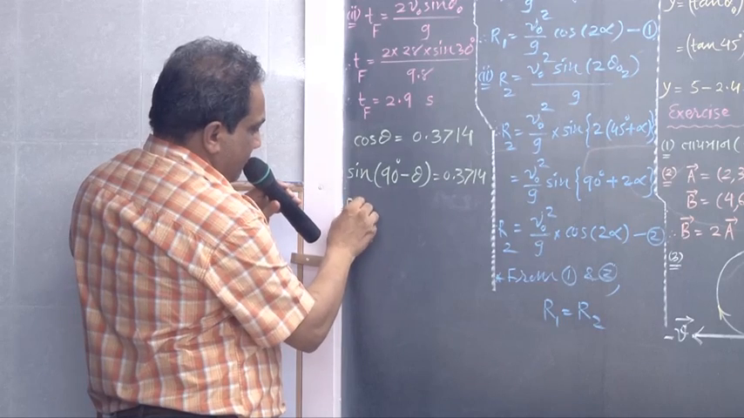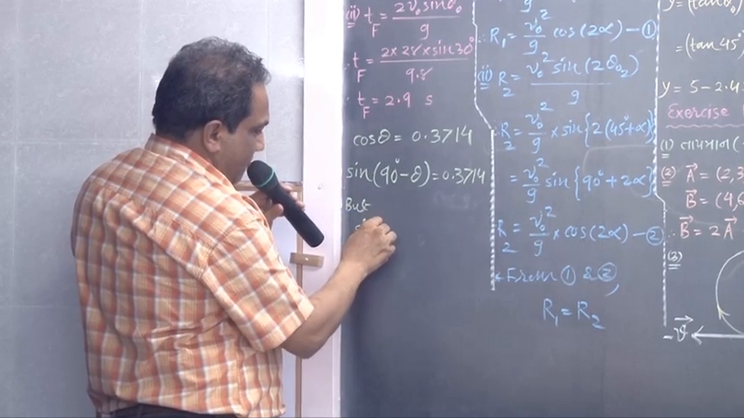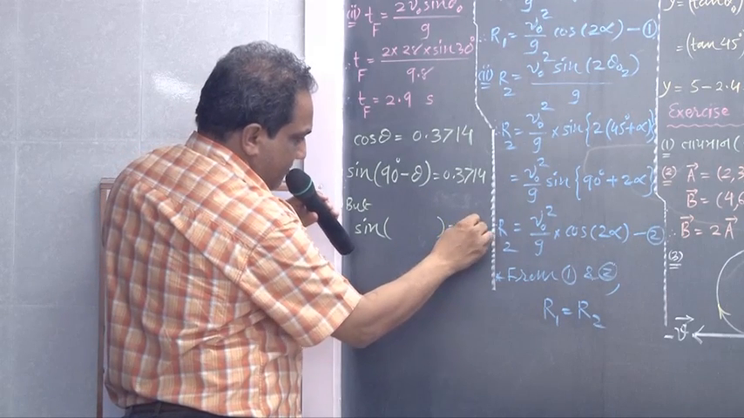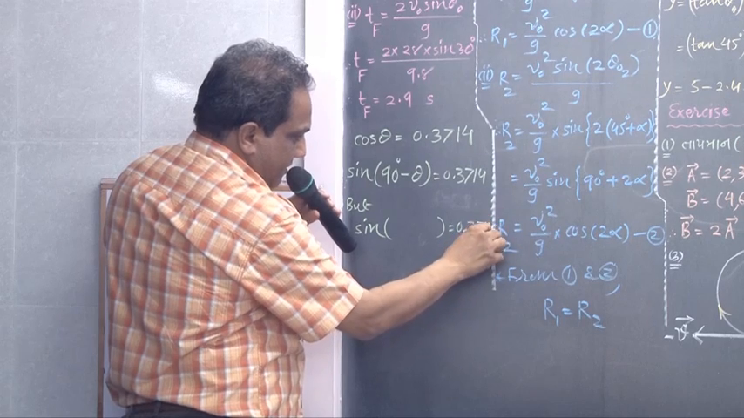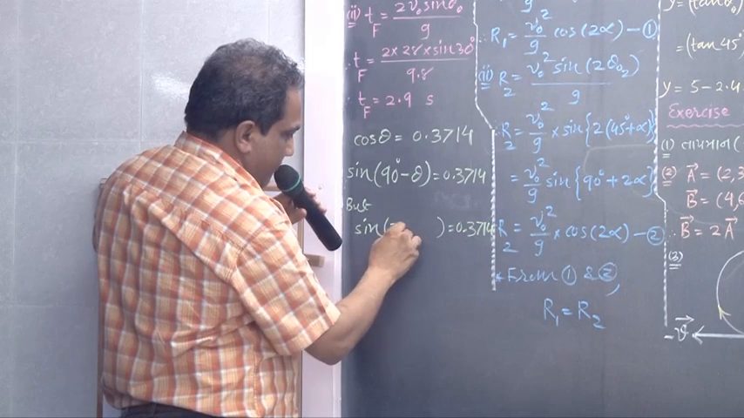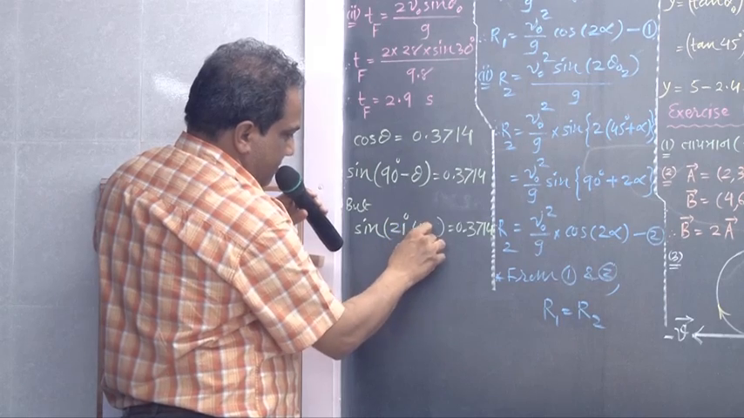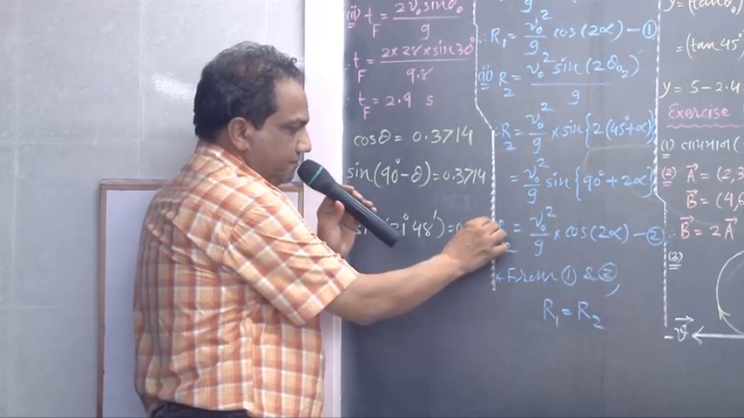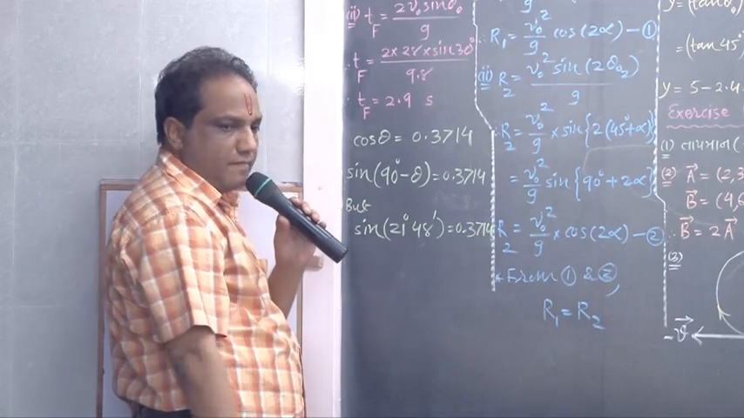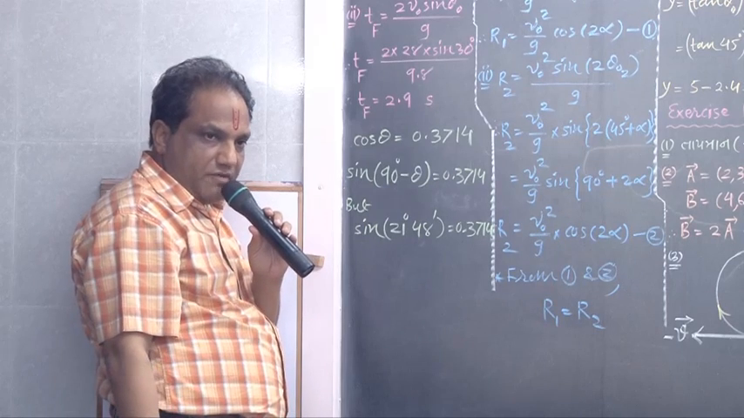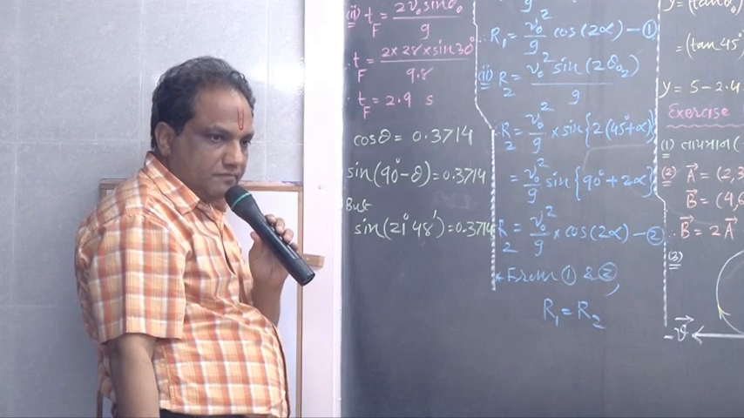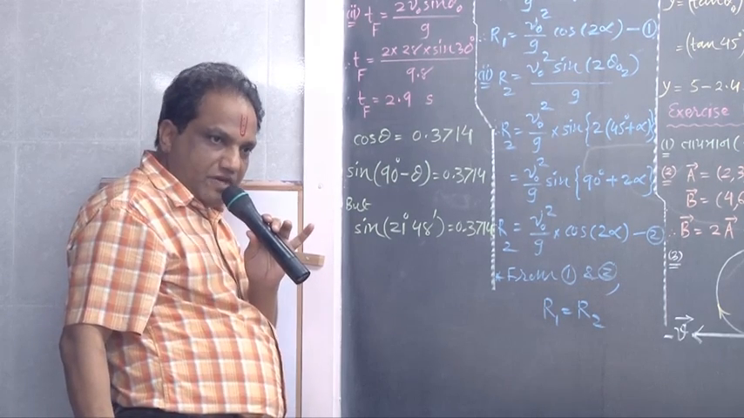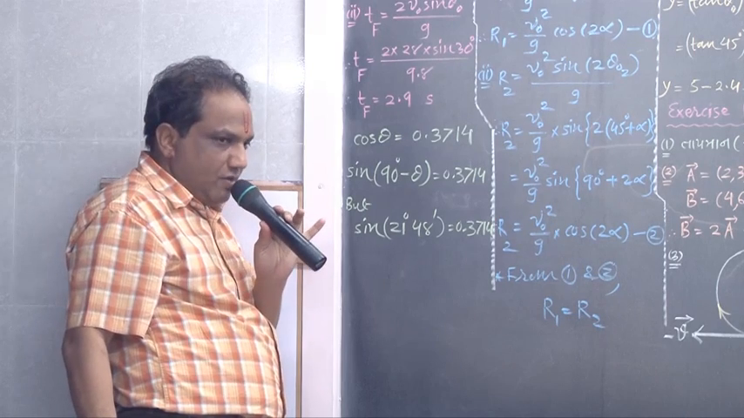But we can find out the angle whose sine is this much, 0.3714. Correct? That angle I am getting is 21 degree 48 minutes. Find out the sine of 21 degree 48 minutes, everybody. Perfect?